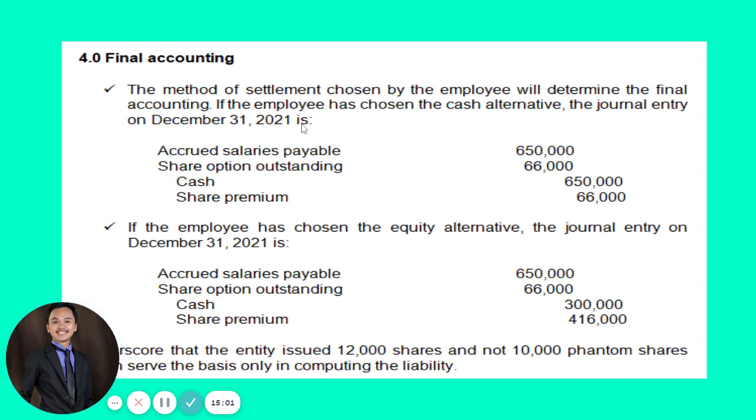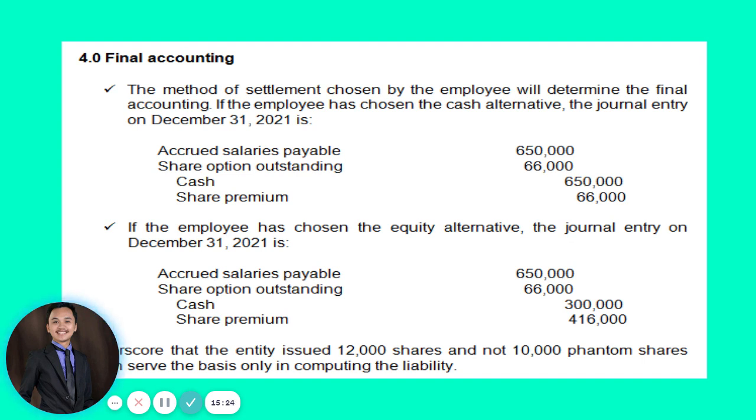So if equity alternative, that means the option was to receive shares. Okay? The option was to receive shares. So in this case, there will be no cash paid to the employees.